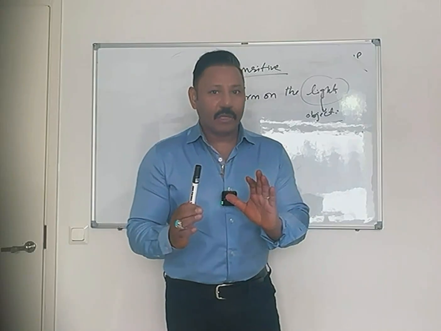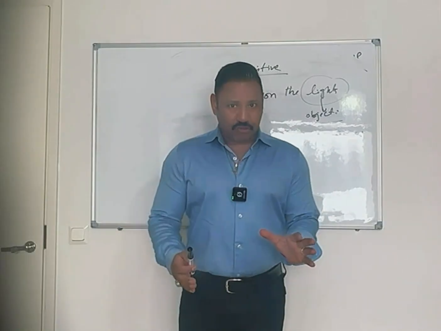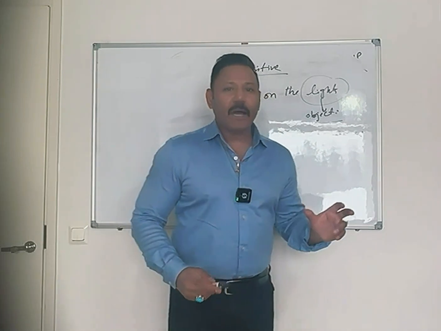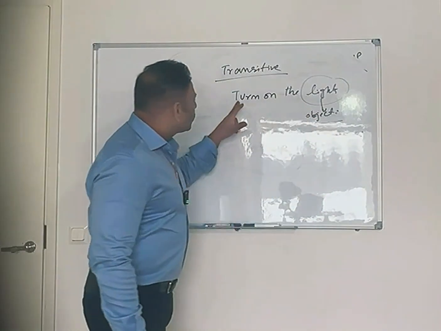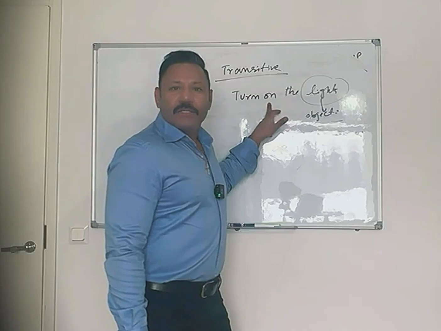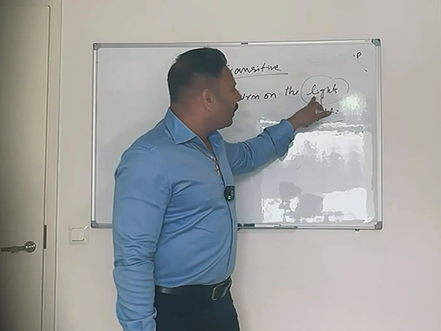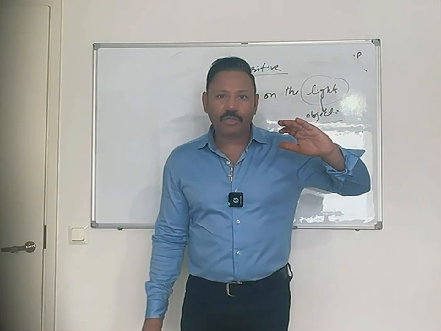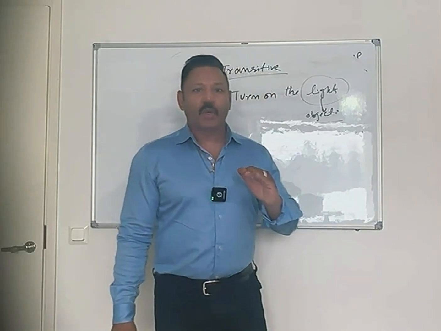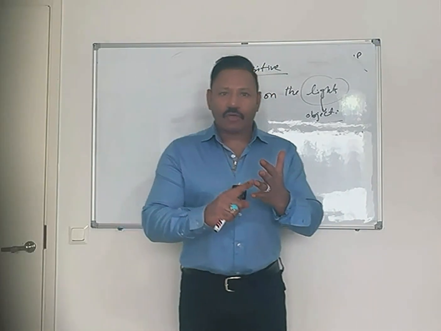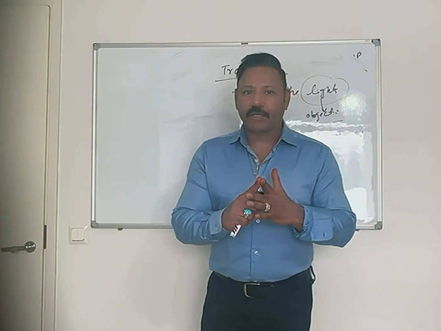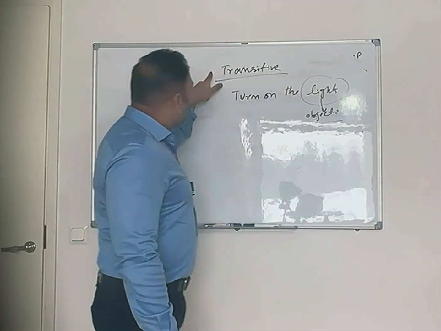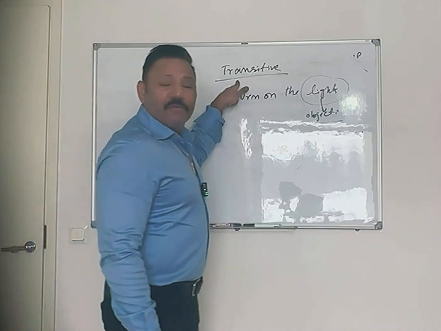Turn on the light. I looked up the word in a dictionary. Please fill out the form. They made up a story. So turn on, looked up, fill out, made up are the phrasal verbs, while light, dictionary, form, and story are objects. So phrasal verbs plus object are called transitive phrasal verbs.